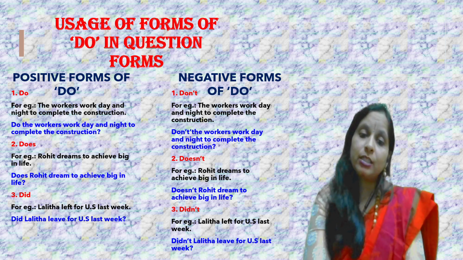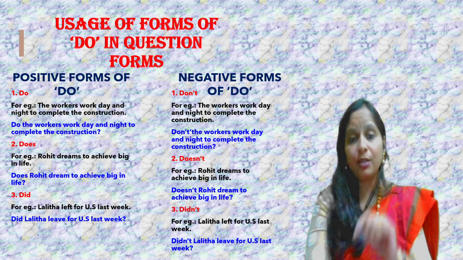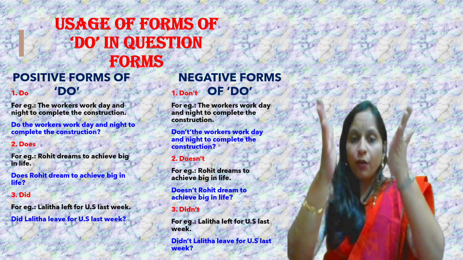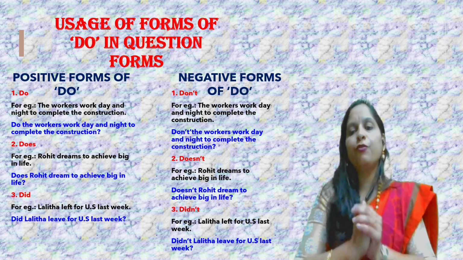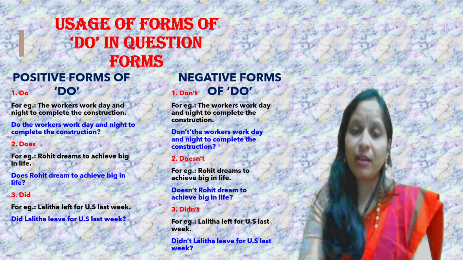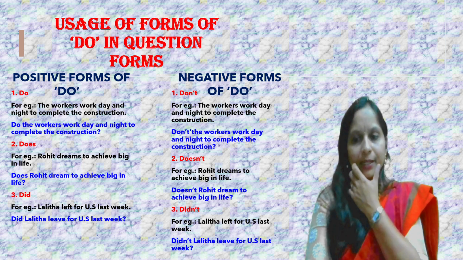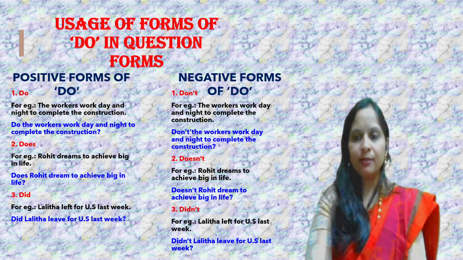Rohit dreams to achieve big in life. Doesn't Rohit dream to achieve big in life? So all these come under the big umbrella of forms of do when you frame a question, either positive question or a negative question. Fair enough? Hope you got it, everybody.